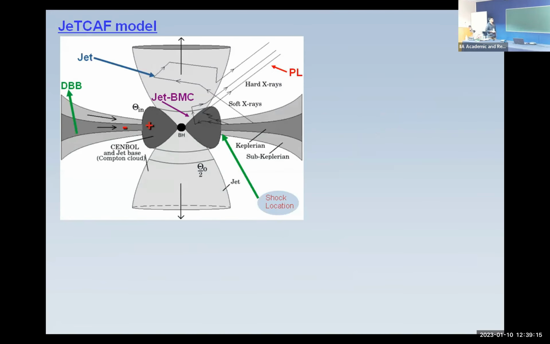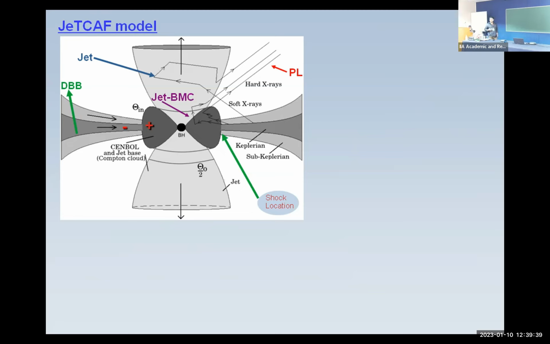This is the Keplerian disk. This is a hot flow, which is sub-Keplerian. This sub-Keplerian flow has low angular momentum, so it moves faster. Because when the flow moves inward towards the black hole, its velocity increases.